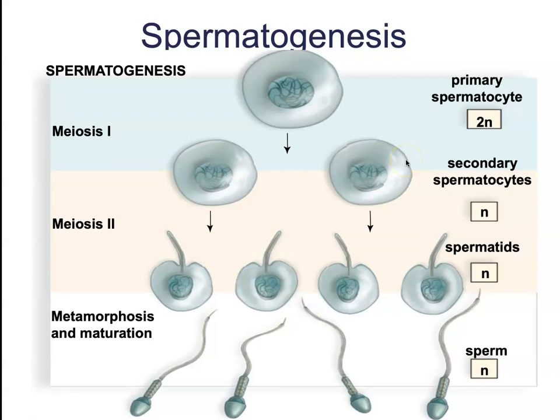The secondary spermatocytes are going to undergo meiosis too, and they're going to ultimately form 4 spermatids. Now, these 4 spermatids are genetically identical, or are they genetically unique at this point? These spermatids must then differentiate, meaning that they're going to build up the necessary structures they need to perform their functions in fertilization. Once they undergo metamorphosis and maturation, they are called sperm.